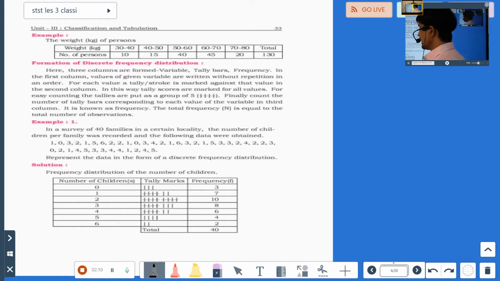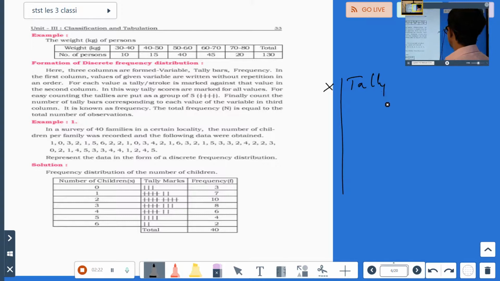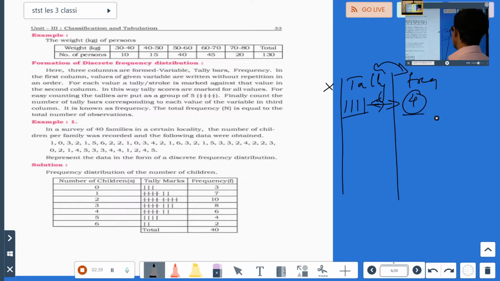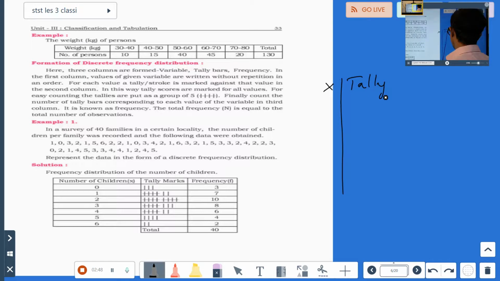Now how to mark? Before marking, you have to take columns. First you have to take X always, then you will have tally, and then you will have the frequency column. These two are the same, because we are writing marks here, counting them, and writing the count here. So how many marks here, the same number will be here. I'll rewrite tally, and then we'll have frequency.